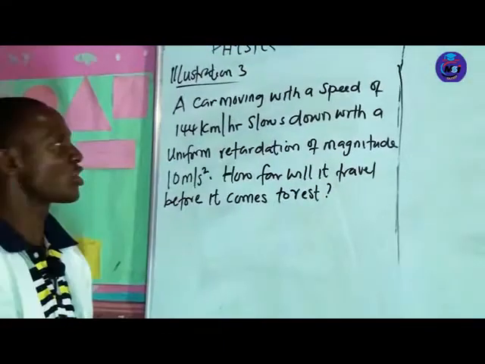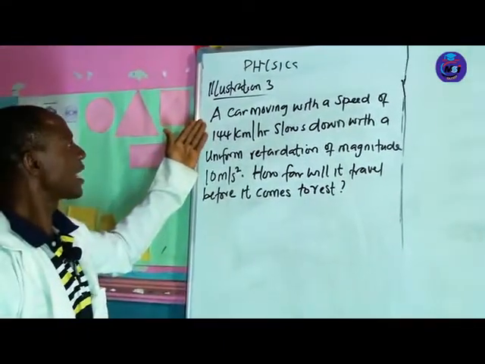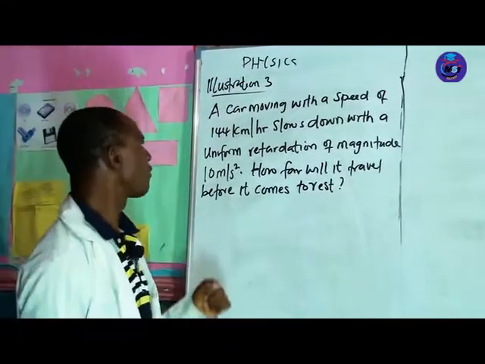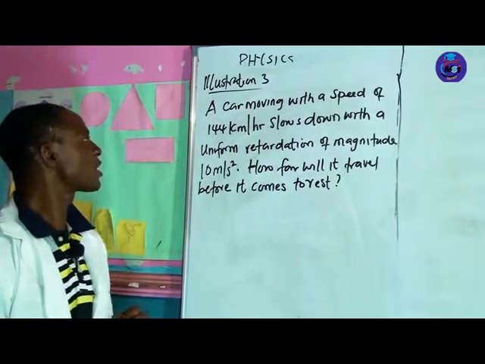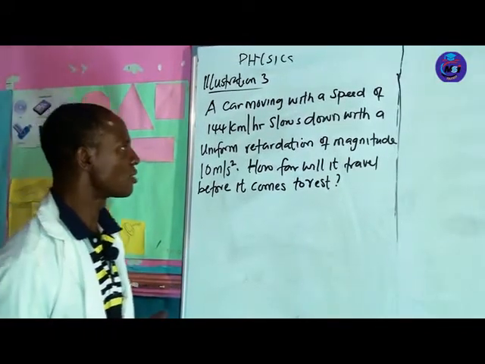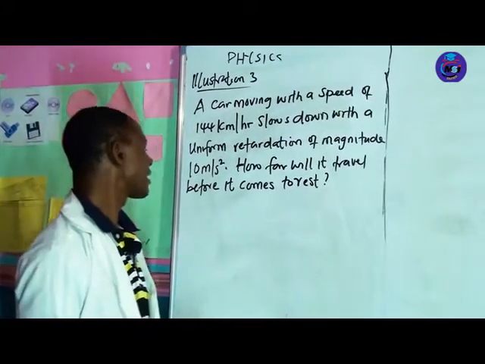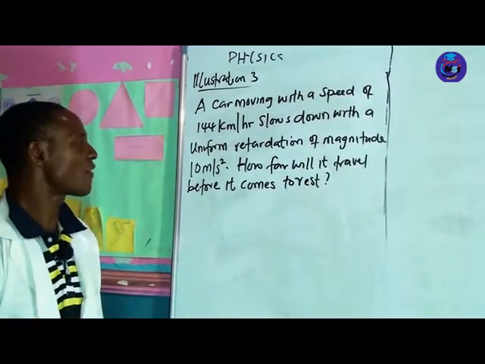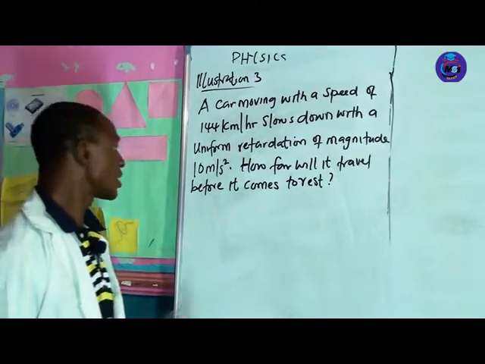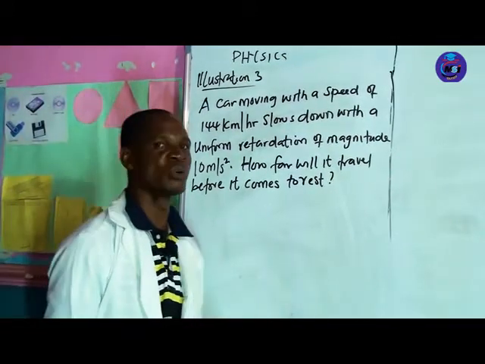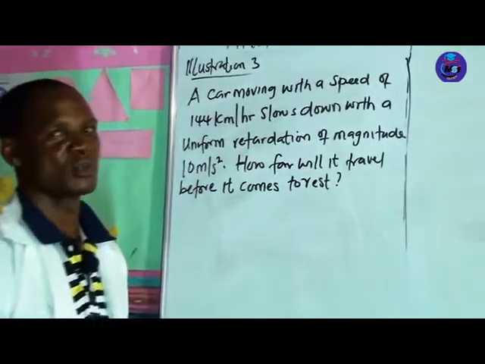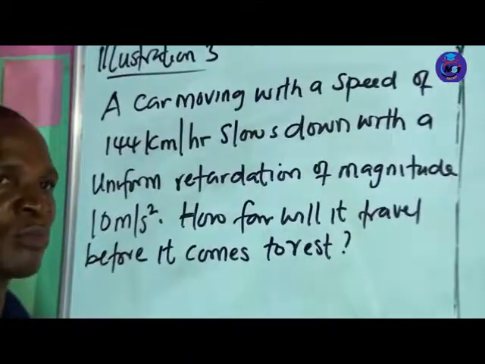Illustration 3: a car moving with a speed of 144 km per hour slows down with a uniform retardation of magnitude 10 meter per second squared. How far will it travel before it comes to rest?